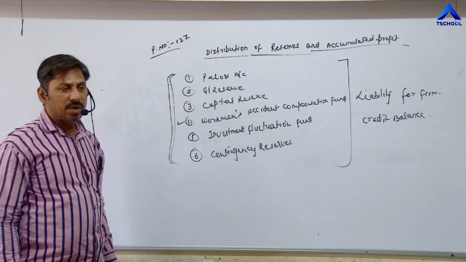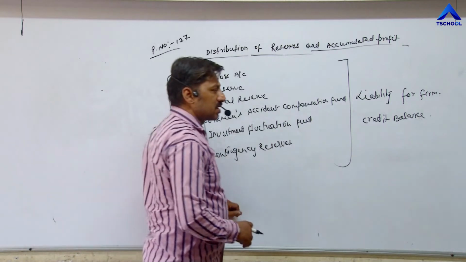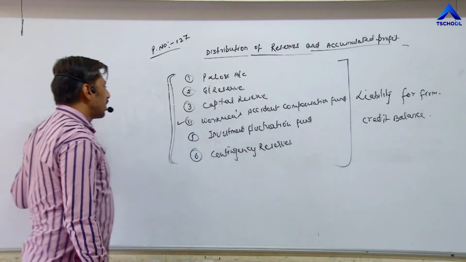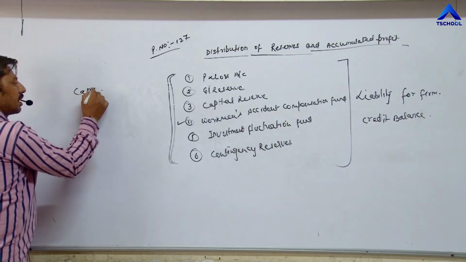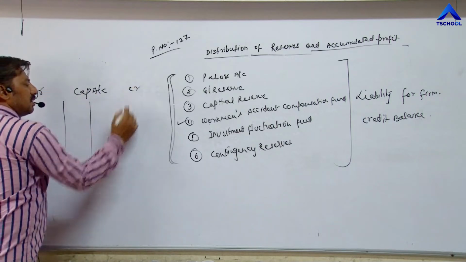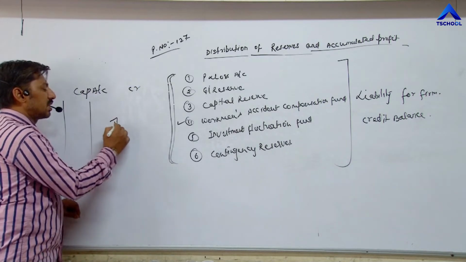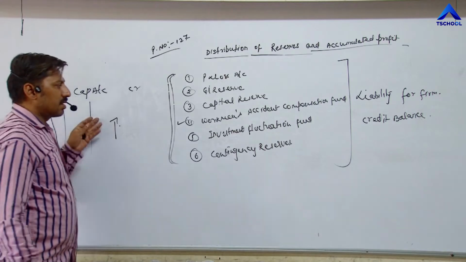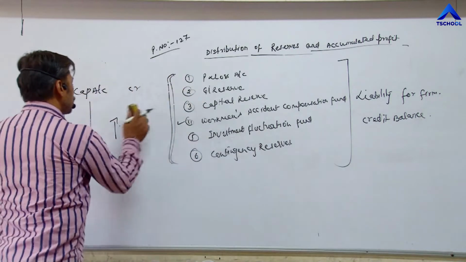As a result, what happens? The partners' capital increases. And whenever partners' capital increases, which side are we making entries in the capital account? Capital account: this is the debit side, this is the credit side. So whenever partners' capital increases, we are posting entries on the credit side. It means their capital is increasing due to distribution of this profit.